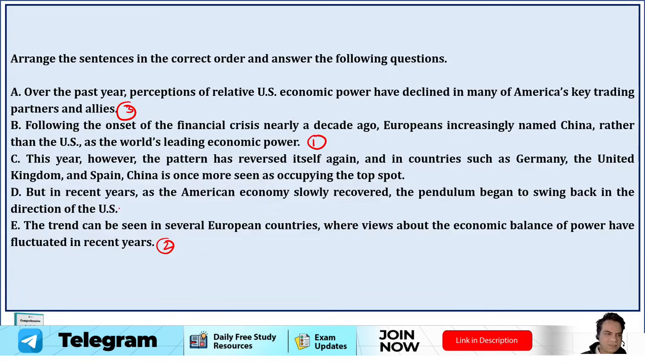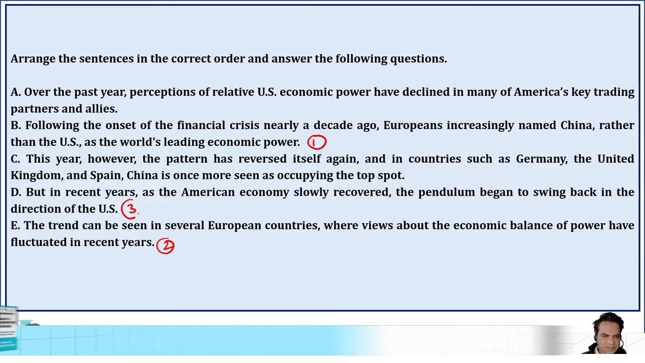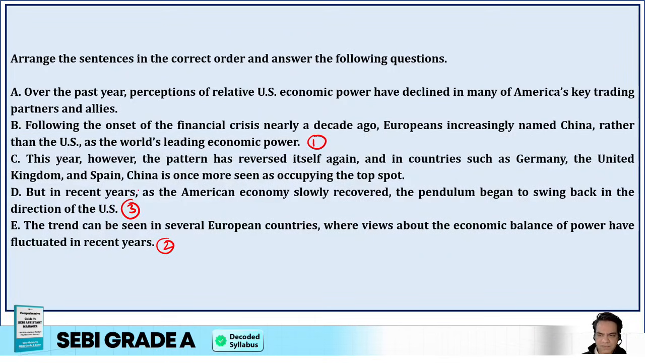No, I think it should not be that. Option D should be third: but in recent years, as the American companies slowly recovered, the pendulum began to swing back in the direction of the US.